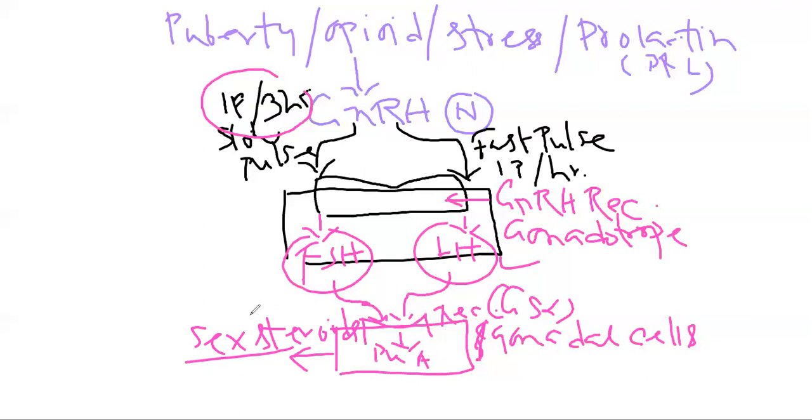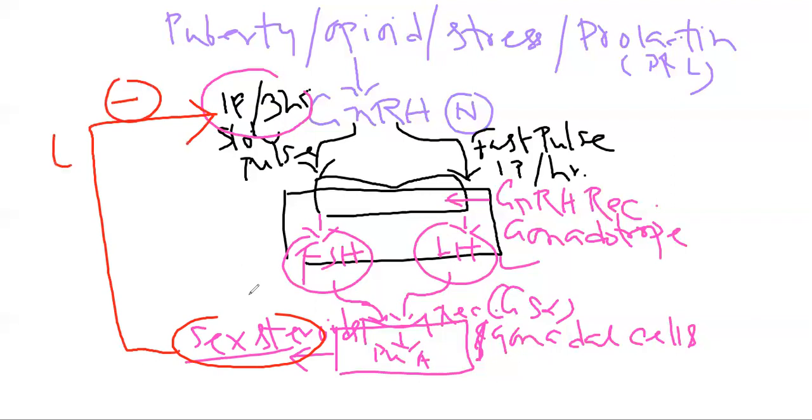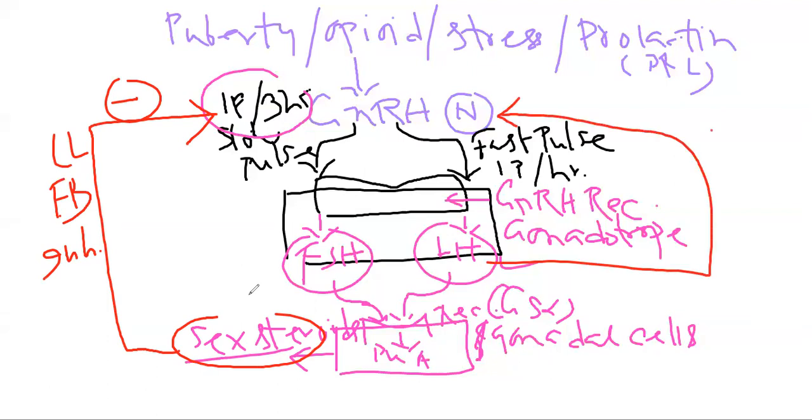So what is the long loop feedback inhibition here in this segment? These sex steroids like estrogen, progesterone, and testosterone ultimately will inhibit the GnRH neuron by the long loop feedback inhibition, and both FSH and LH inhibit the GnRH neuron similarly by the short loop feedback inhibition. So this is the physiological effect of the GnRH and the puberty, opioid, stress and prolactin stimulating factors.